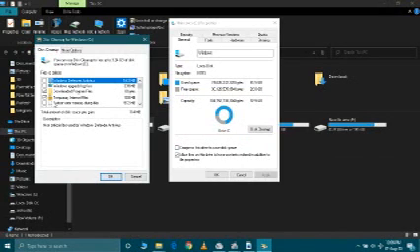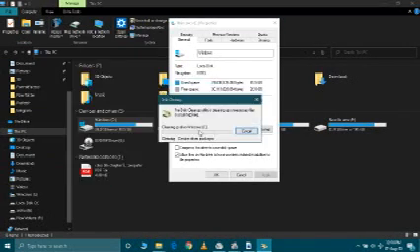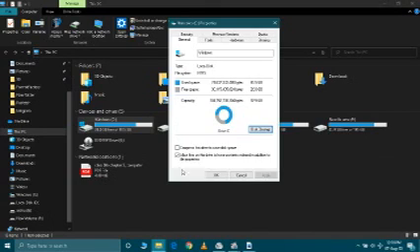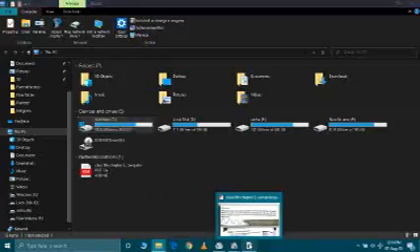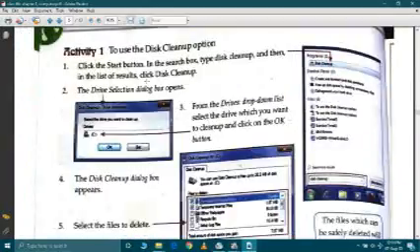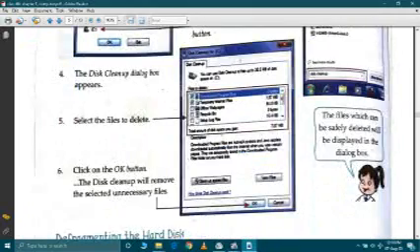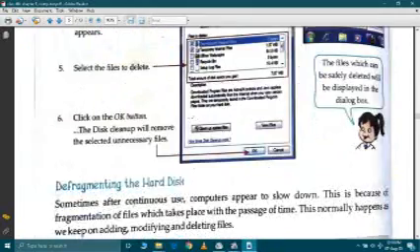After that you check which files you want to remove or which you don't want to remove, then press OK. Delete files. It will take about a minute. So my temporary files are deleted here. Okay, here you have been given the steps. Read this and do it on your computer or laptop.